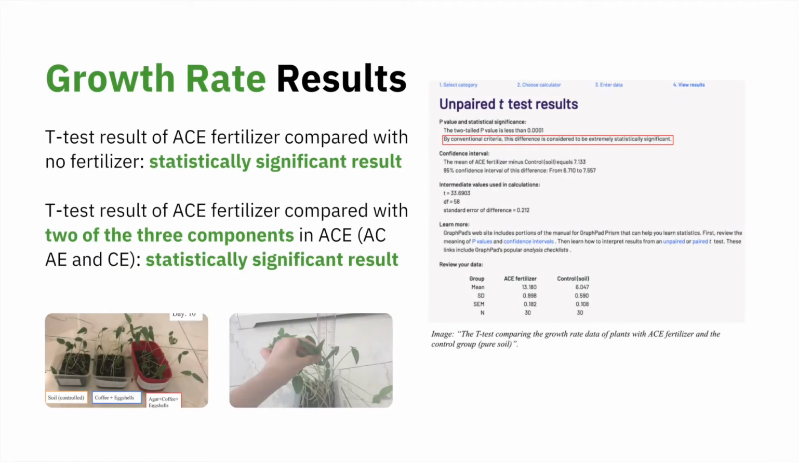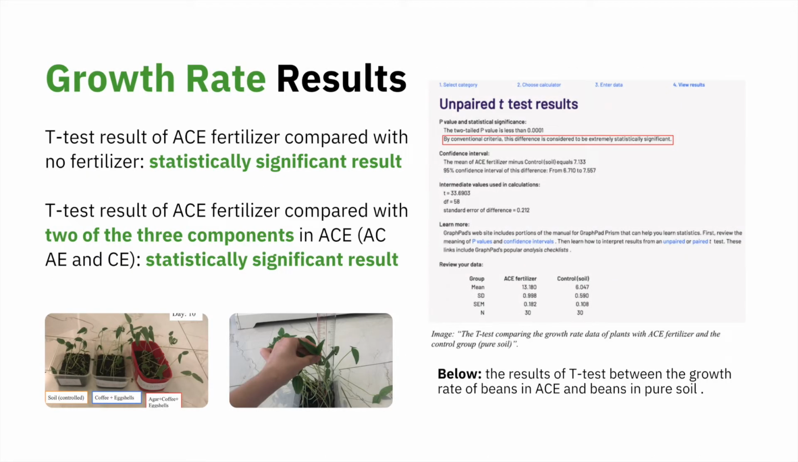T-tests showed that beans in ACE grew significantly taller than beans in no fertilizer, with a p-value far less than 0.001. T-tests between beans in ACE and 2 of the 3 components show that ACE plants also grew significantly taller, proving that each of the components itself is a large contributor to such promotion of growth, and hence ACE is the optimal combination of fertilizer for plant growth.